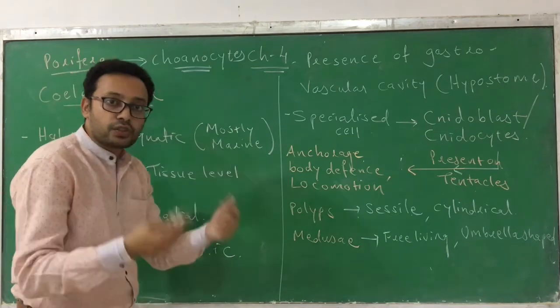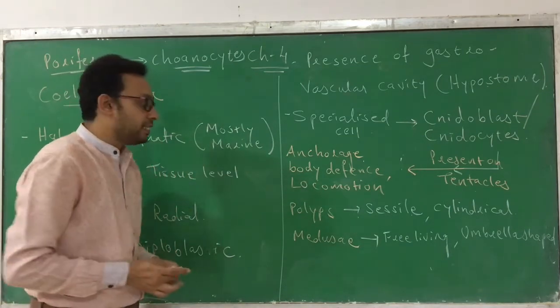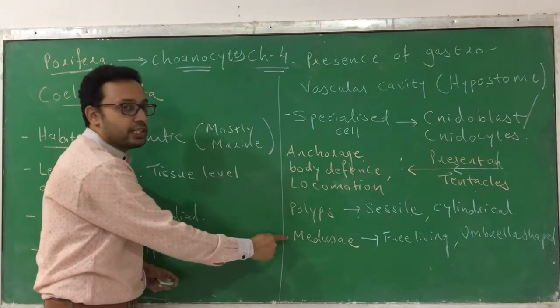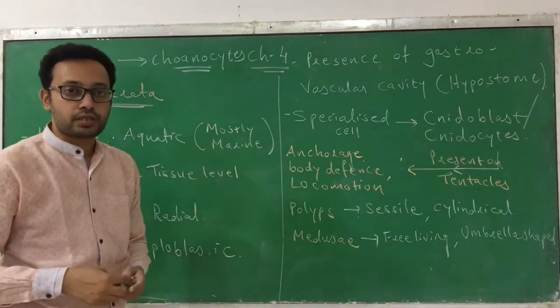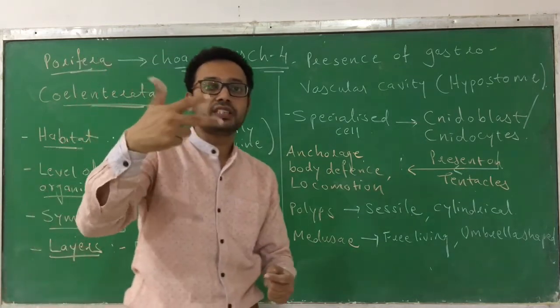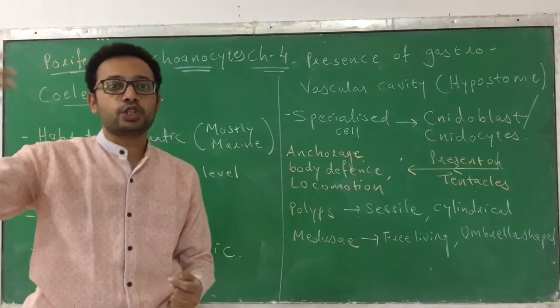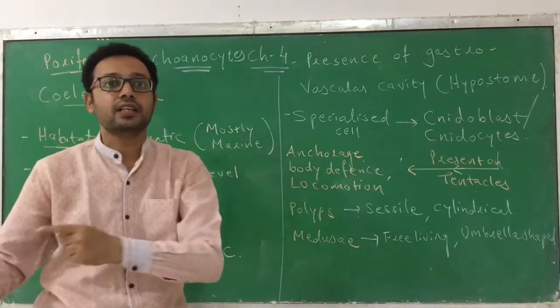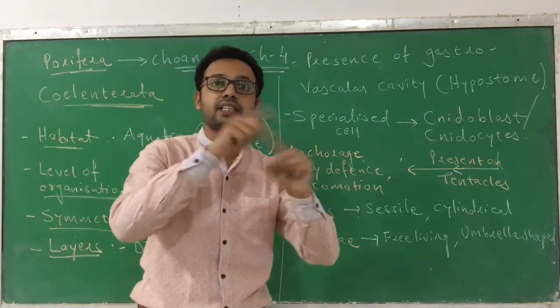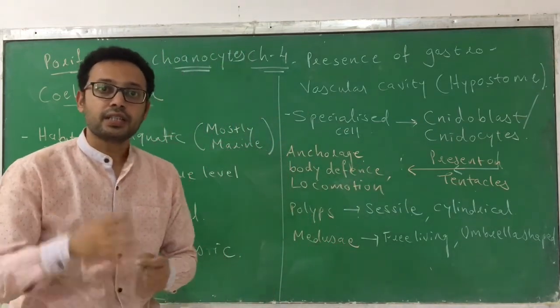There are also a few animals which show alternation of generation, meaning polyps can be converted into medusae and then medusae convert back to polyps. Like we have seen in the previous chapter, there are two phases in the life of bryophytes, pteridophytes, gymnosperms, and angiosperms: the gametophytic phase and the sporophytic phase. These phases occur alternately, hence we call it alternation of generation.